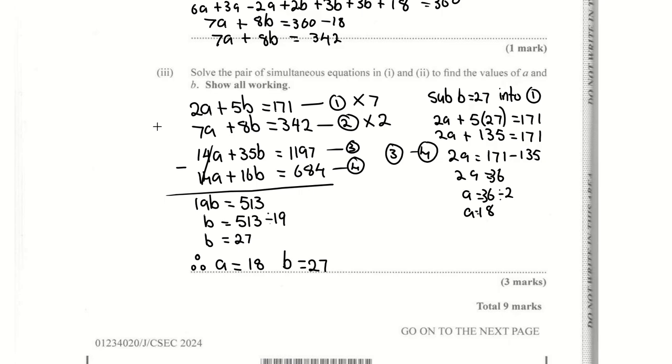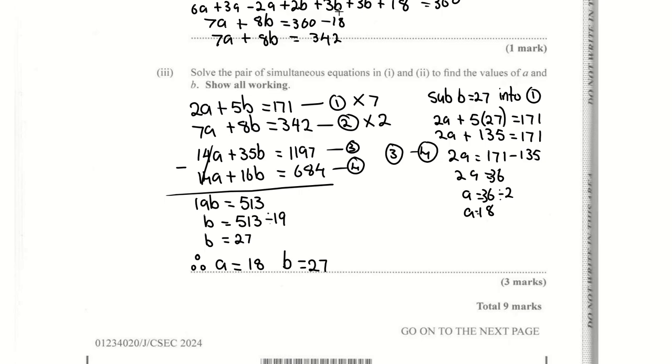So when you have a pair of simultaneous equations whose coefficients are not 1, we use the elimination method. You pick a term that you want to eliminate. You want to pick a or b. If it's picking a or if it's picking b, it's all up to you.